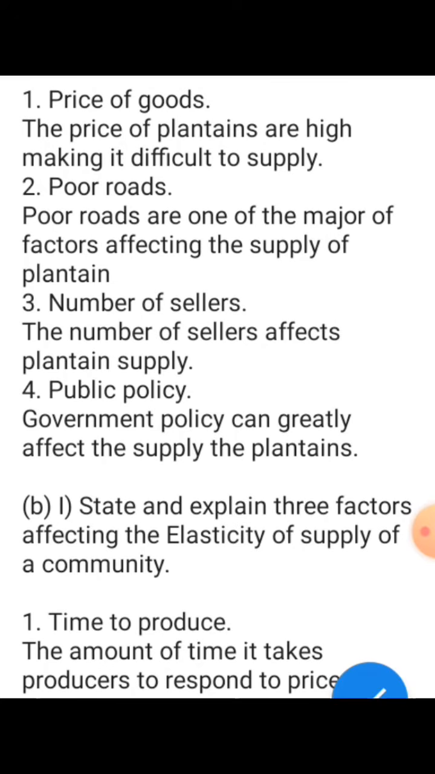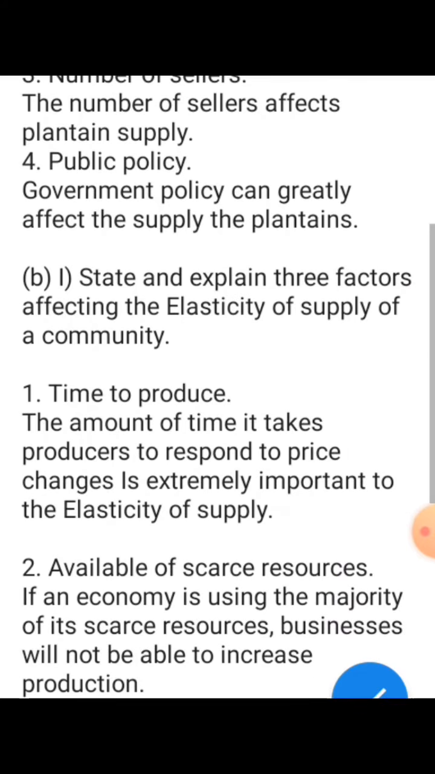Number 3, number of sellers. The number of sellers affects plantain supply. So the number of sellers will actually determine the supply of plantain in the market. Number 4, public policy. Government policy can greatly affect the supply of plantain. So when government puts some type of policies, like high taxes, it affects the supply of plantain.